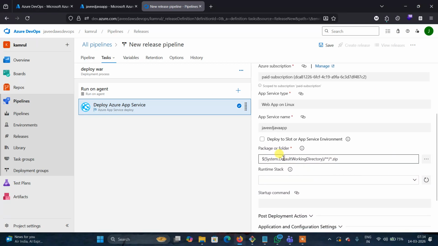Whenever you select a package, we need to select the package where you need to run the war. The war is generated in the pipeline, but when you select Deploy Azure App Service, it will select the default folder as .zip. You can see here .zip. Generally, it is made for creating the .NET project.